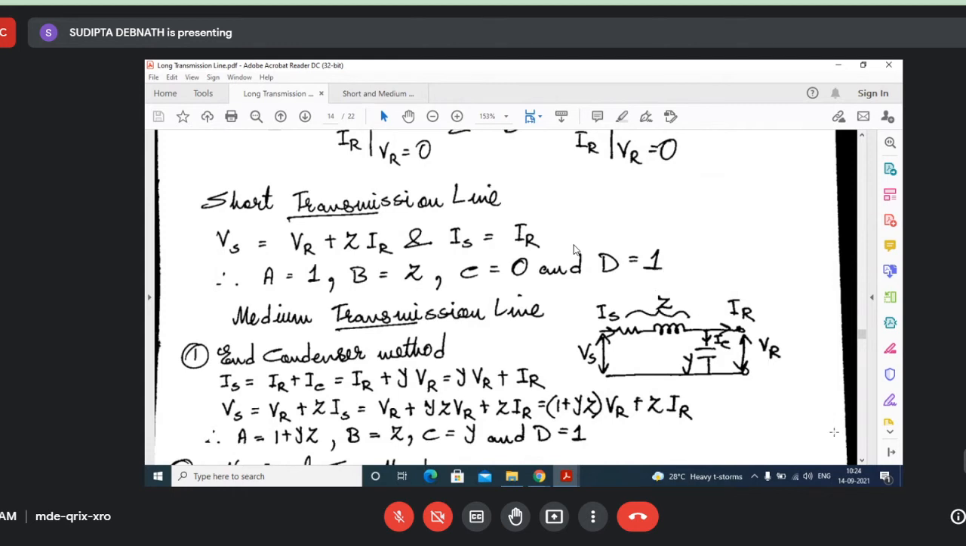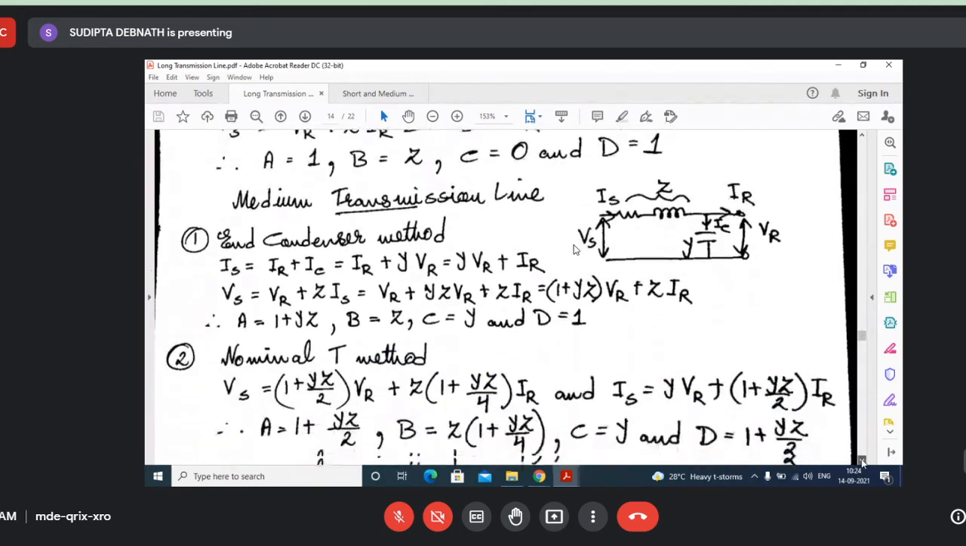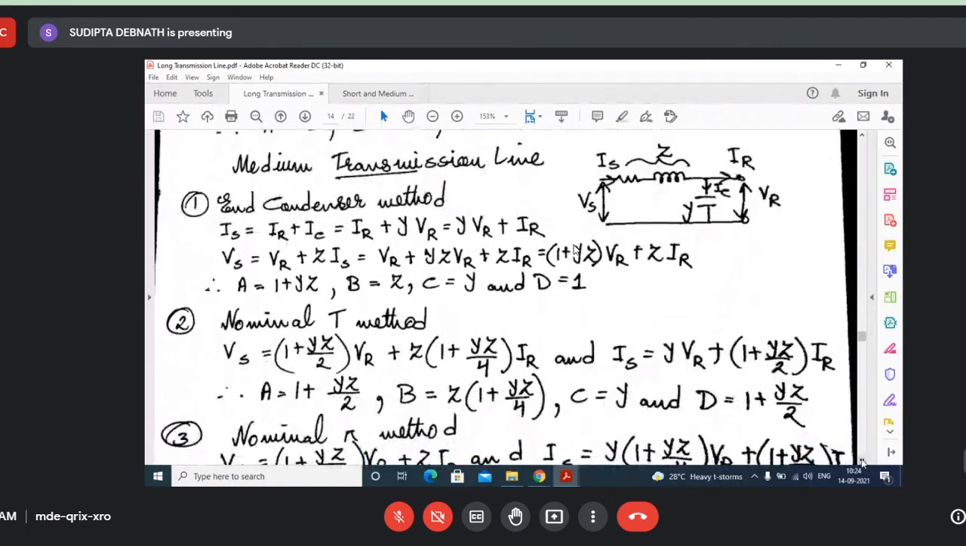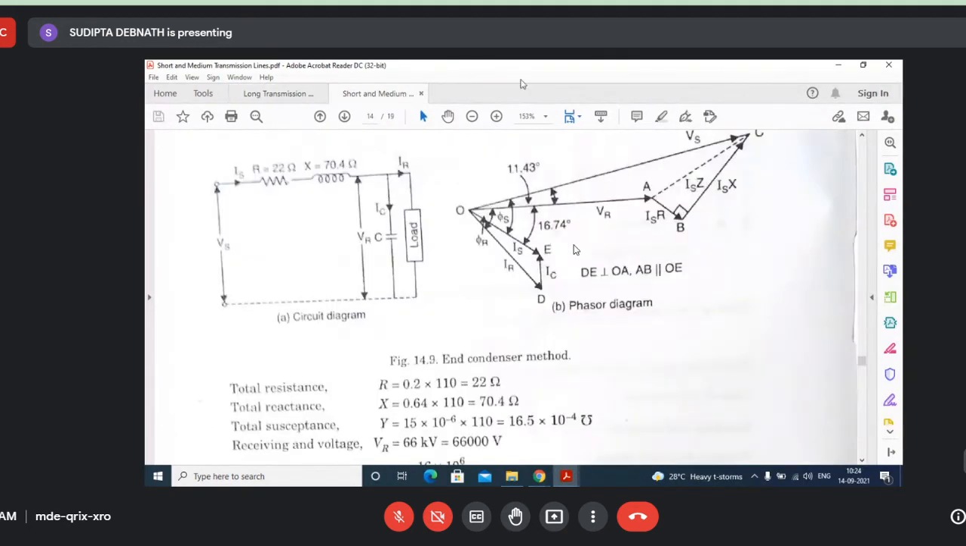Now the medium transmission line. This is a medium transmission line. First, the end condenser method. In the medium transmission line, this is an unsymmetrical network. You can see that the capacitor is considered at the receiving end only, so this is not a symmetrical network. While the other two, the T method and the pi method, are symmetrical networks. That we discussed in the last class.